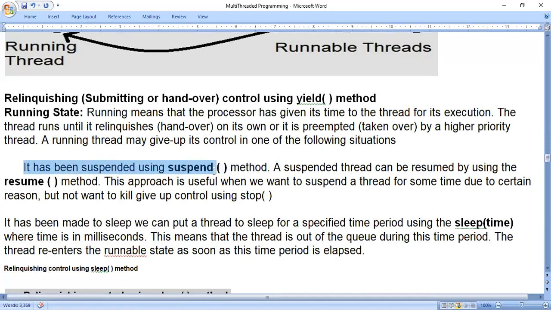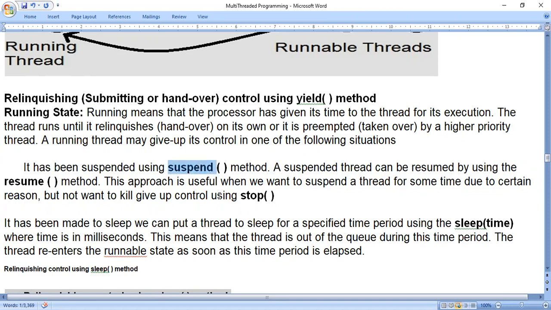It has been suspended using the suspend method. A suspended thread can be resumed using the resume method. This approach is useful when we want to suspend a thread for some time due to a certain reason, but do not want to kill it or give up control using stop. That means we will not permanently stop it. We will not move to the dead state, but for the time being, we will suspend the thread. That means for the time being, that part of the program stops working. Program control stops working by using the suspend method.